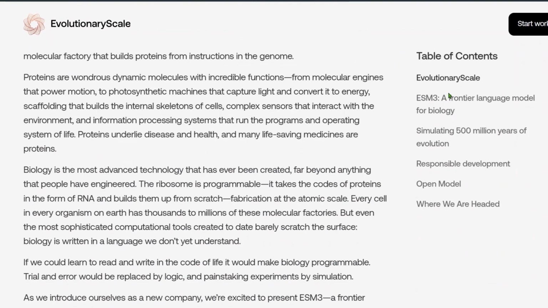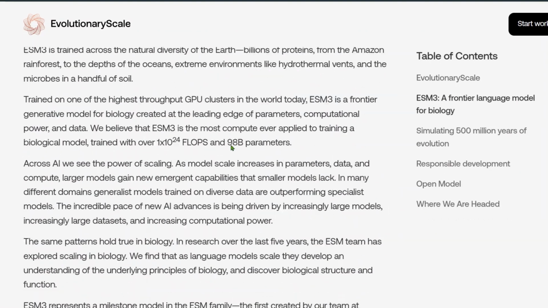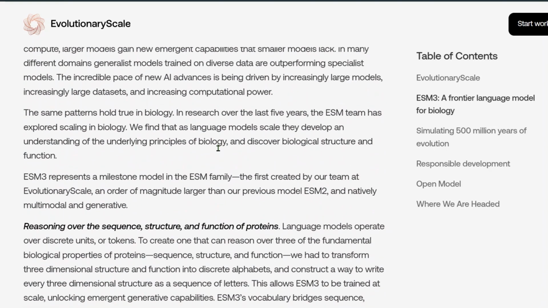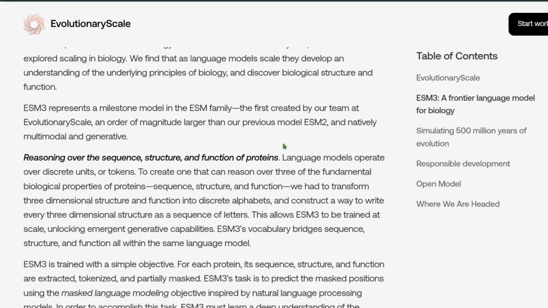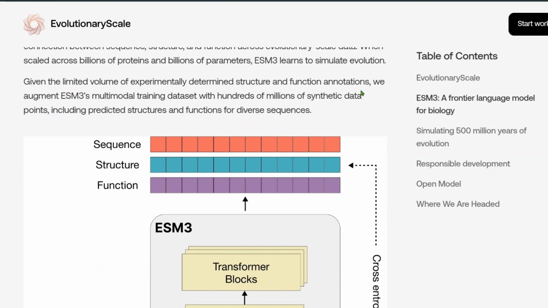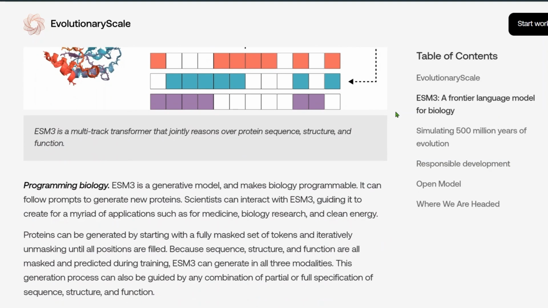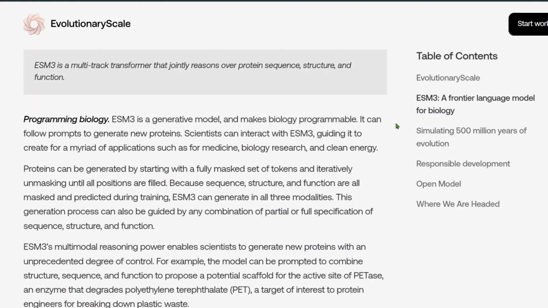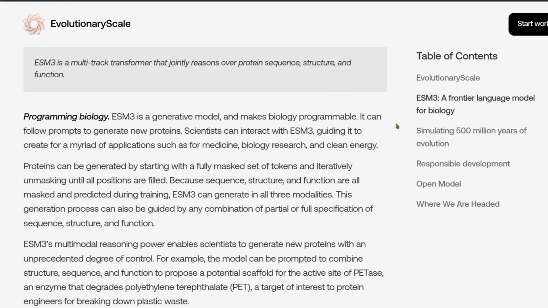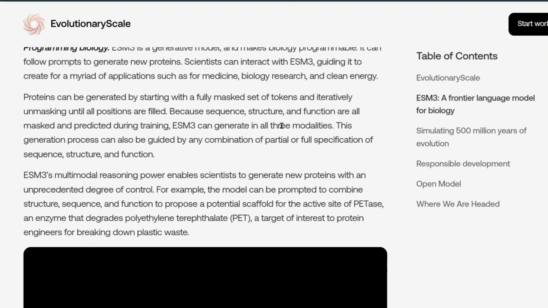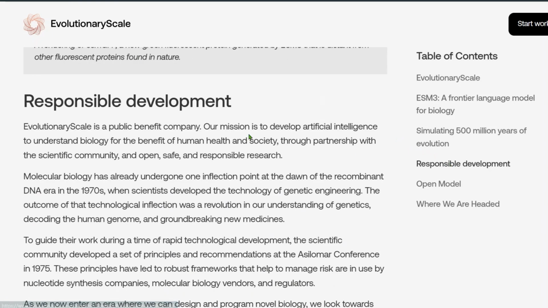When we think of the major consequences of what it could do, we can see both extremes. We can see new developments in medicine, new frontiers in medicine being developed, antibodies, waste disposal, and basically every biological thing that we wonder about and want to mass produce and cure our diseases. This is going to be a revolutionary step. On the other hand, it has the potential to create different diseases and different wars, using biology as a destructive force as well. So we need to develop responsibly, which is being highlighted by EvolutionaryScale as well.